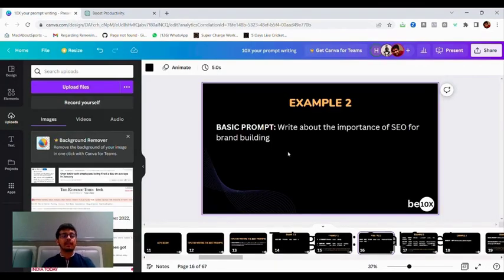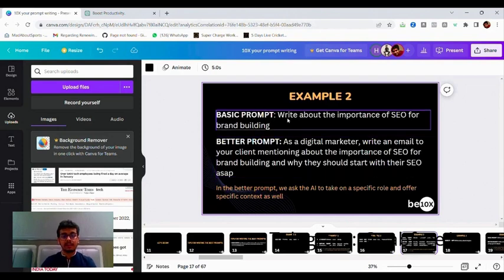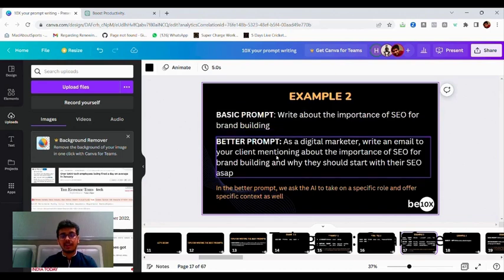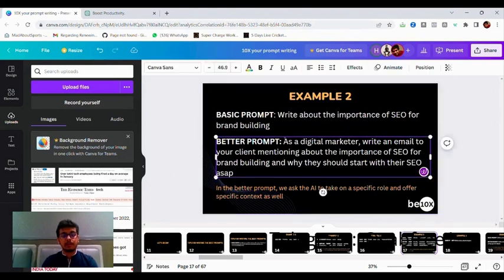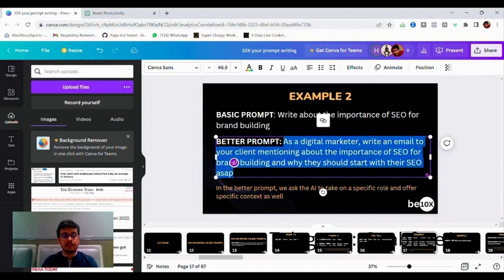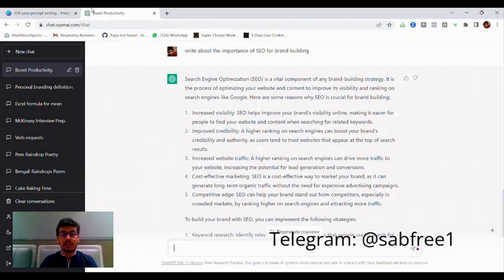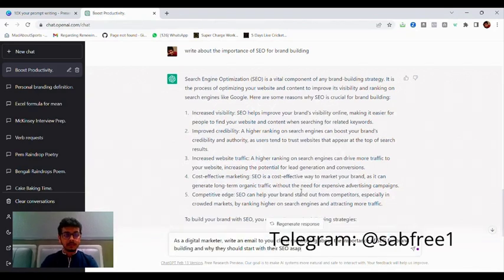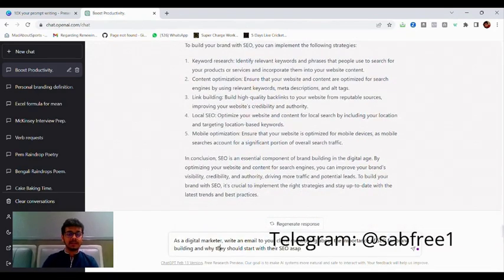This is where context plays a very, very important role. So instead of the basic prompt which we mentioned earlier, which was write about the importance of SEO for brand building, you can mention a better prompt. Okay, so what is the better prompt? You can just type it out in your ChatGPT window as well. So basically whatever your context is, you need to provide